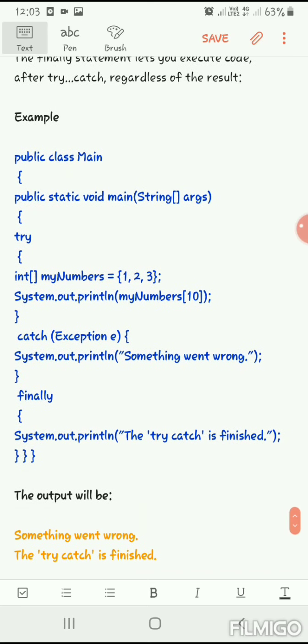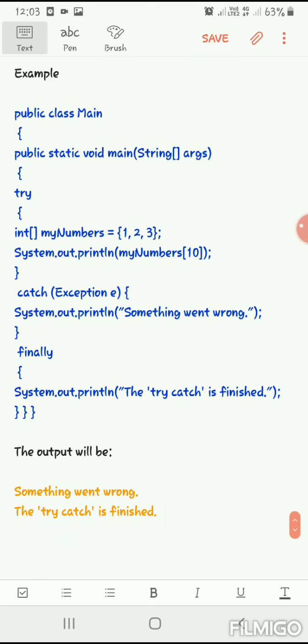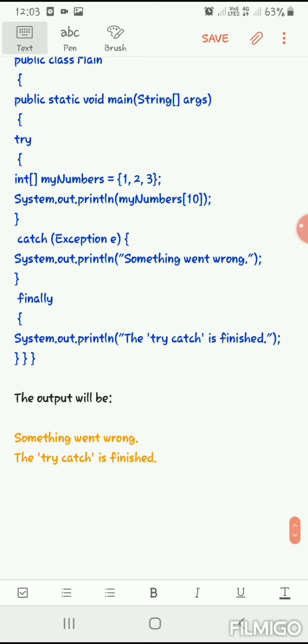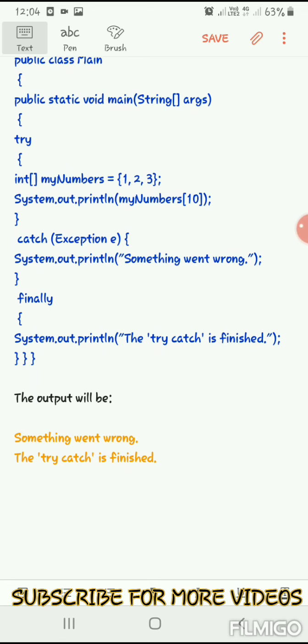See the example, we have given a try block and a catch block. It is simple coding, and finally we'll get "The try catch is finished." When it is run, the output would be "Something went wrong." Actually we get an exception, and we print "Something went wrong." After printing everything, it prints "The try catch is finished." So finally comes finally in exception handling.